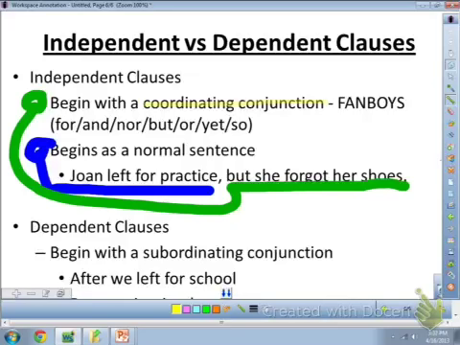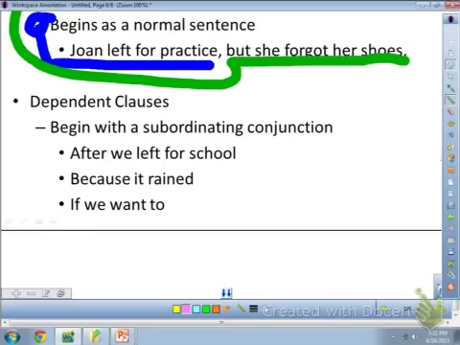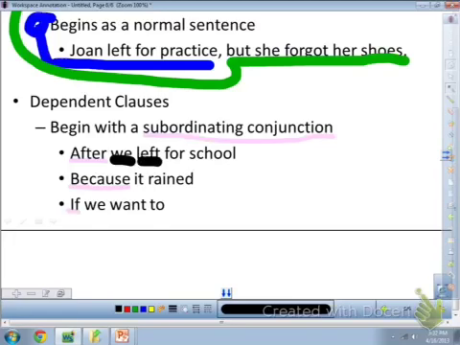Dependent clauses, on the other hand, always begin with a subordinating conjunction. And for the most part, you can think about that as any conjunction other than FANBOYS. Words like after, because, if, since are all examples of subordinating conjunctions. In this case, we have after we left for school, because it rained. You have the subordinating conjunctions as well as subjects and verbs.